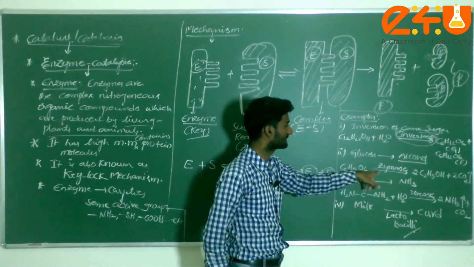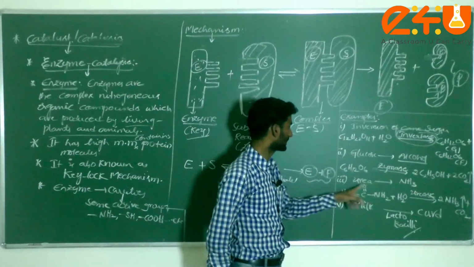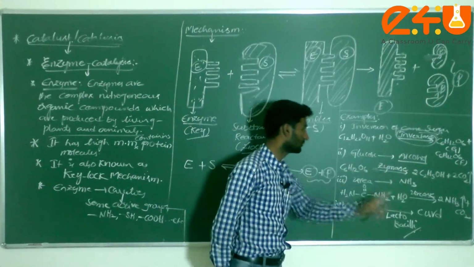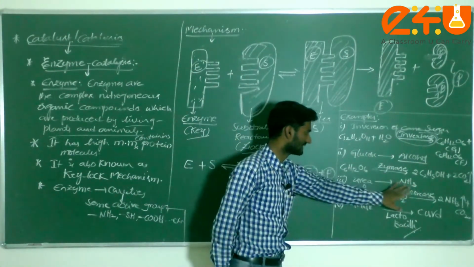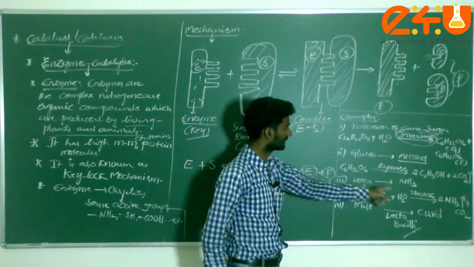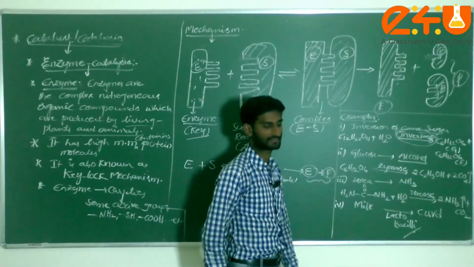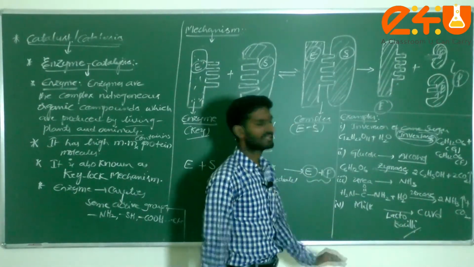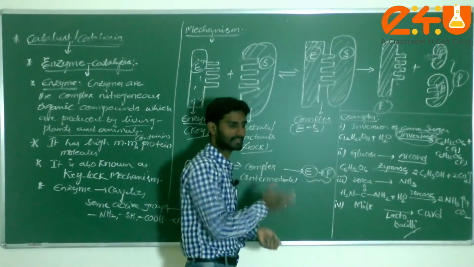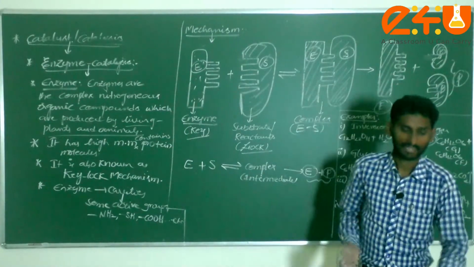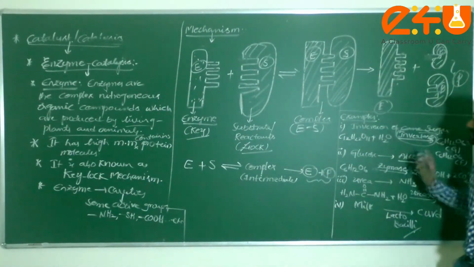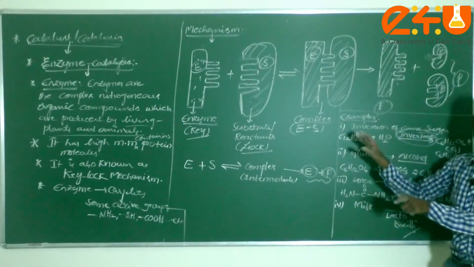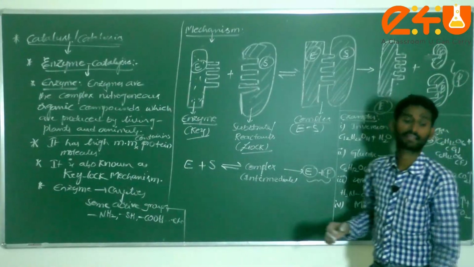Next, glucose is converted into alcohol. What enzyme, dear students? Zymase. Next, urea is converted into ammonia. What enzyme are we using? Urease. Next, milk is converted into curd, and that is lactobacilli. These are the few examples I taught, and there are some other examples also. You can revise once, then you can easily understand. This is everything that comes under catalysis.